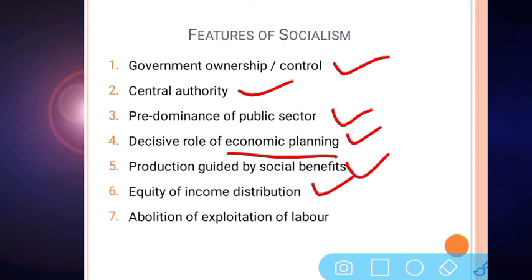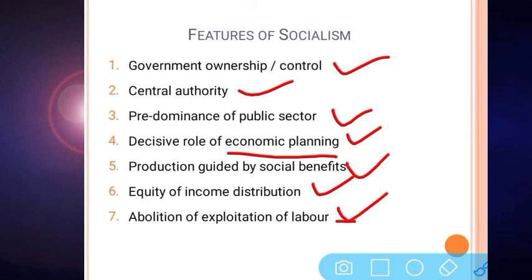The next feature is equity of income distribution. Here in socialism, all the means of production are controlled by government, and hence there is no private ownership of means of production. No person has any means of production, and hence it is generally believed that all people in socialism have access to equal income, and thus inequality of income distribution is believed to be abolished in socialism. The last one is abolition of exploitation of labor.